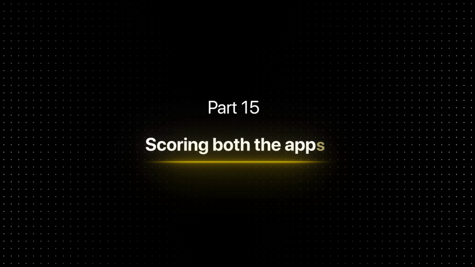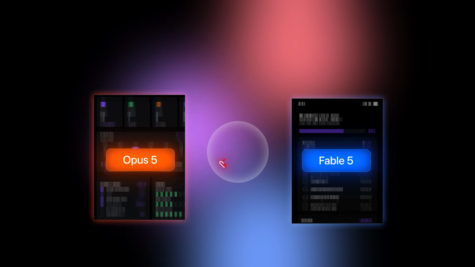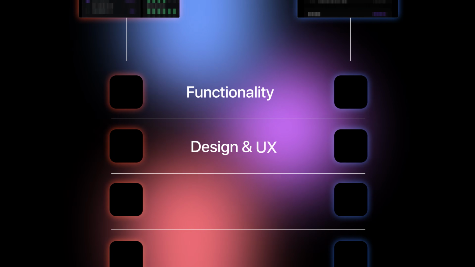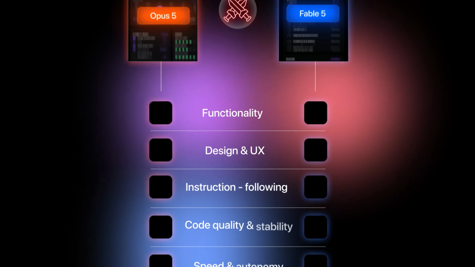And finally, part 15, scoring. Now it's time to score both models, and before I do that, let me know in the comments now who you have your bets on. There are 5 criteria I am scoring both models on. The first one is functionality, design and user experience, instruction following, code quality, and speed and autonomy.